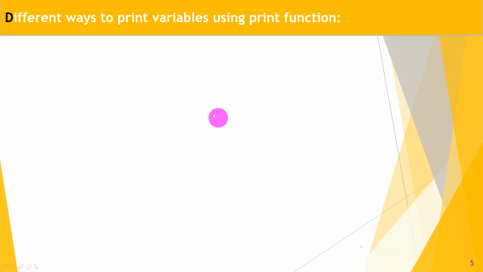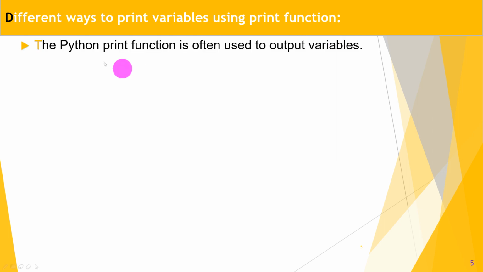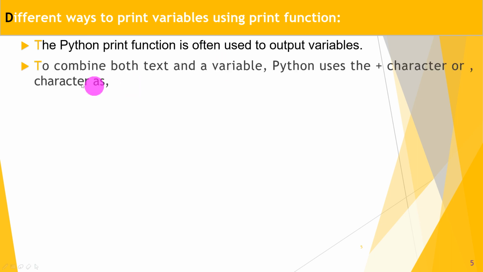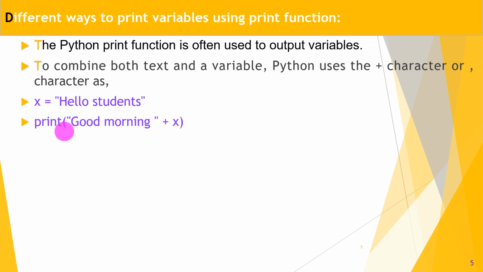Okay. Next, different ways to print variables using the print function. How to print different variables? The Python print function is often used to output variables. To combine both text and variables, Python uses the plus character or the comma character as well. So if the string is x is equal to hello students, print good morning, that is one string, concatenated with the x variable using plus, it gives you the result as good morning, hello students.